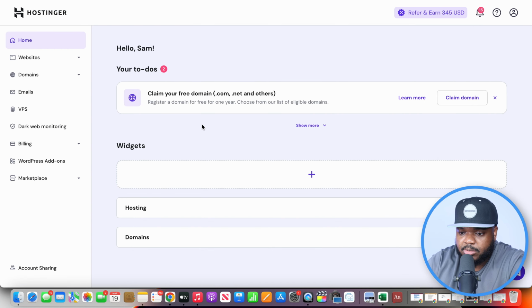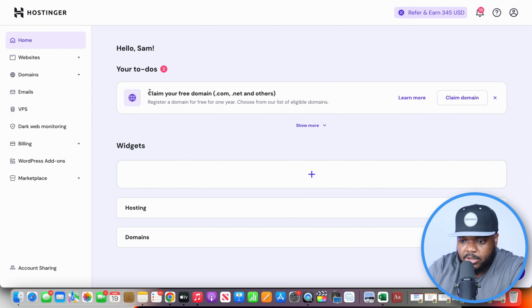It's then going to take you to this page where you're going to be able to claim your free domain. So this is going to be www. followed by your website name.com. You're going to be able to get one completely free when it comes to using Hostinger with that link in my description. All you got to do is click on claim deal.